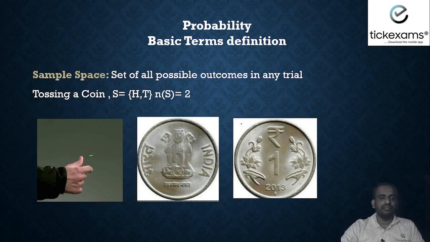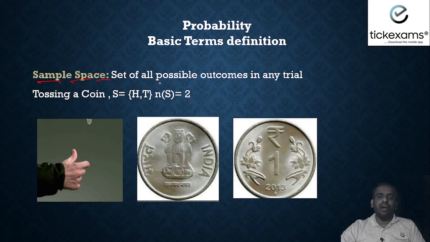Now what is sample space? This is very important. Sample space means the set of all possible outcomes in any trial. Whatever the possibilities are in total, they are called the sample space. For example, when we toss a coin, what are the possibilities? It can be head, it can be tail, right? So head and tail are the possible outcomes, and that is called the sample space. It is denoted by S and written as H comma T, head, tail.